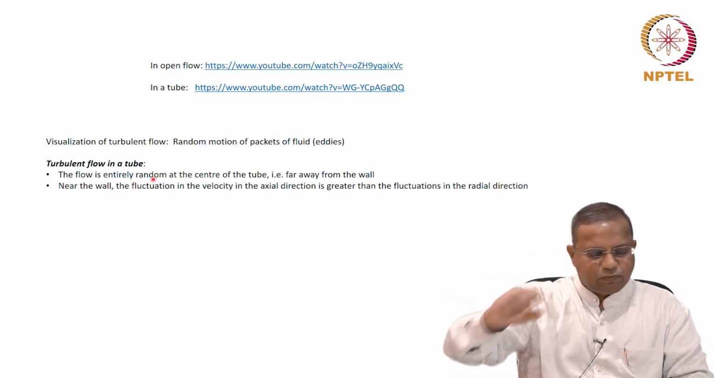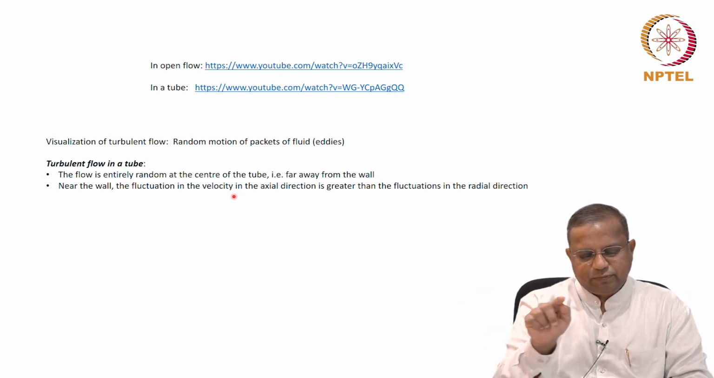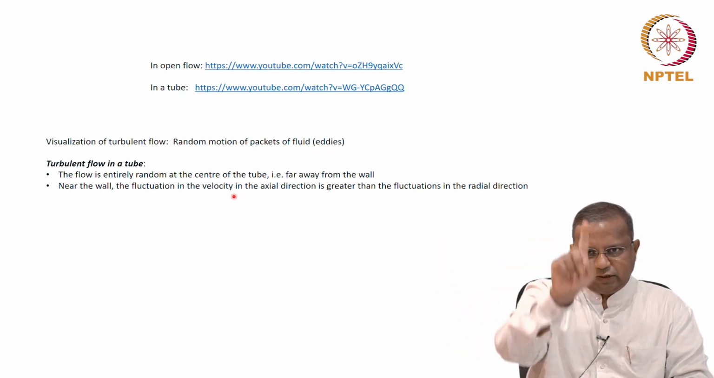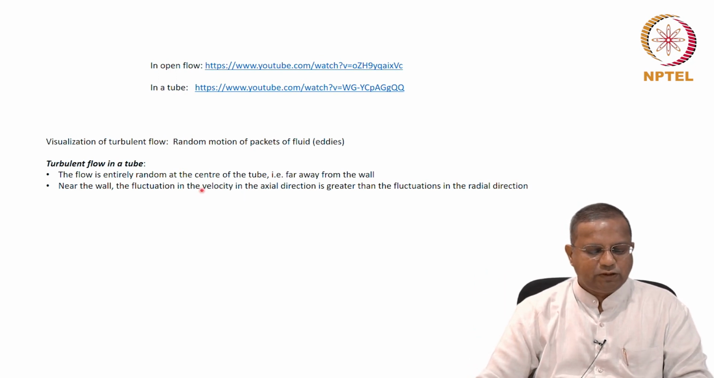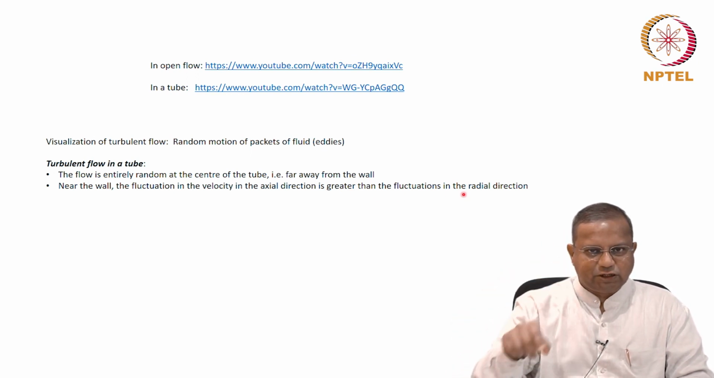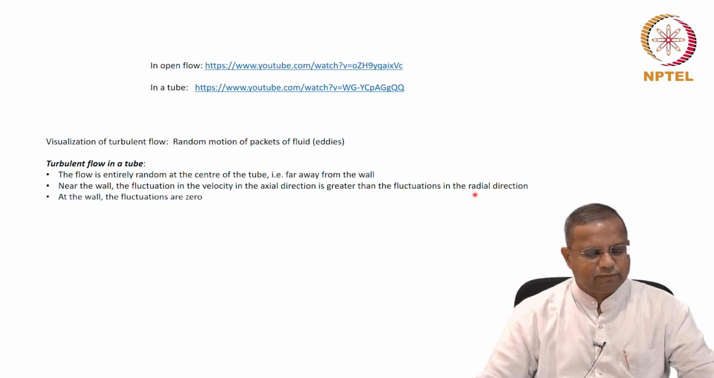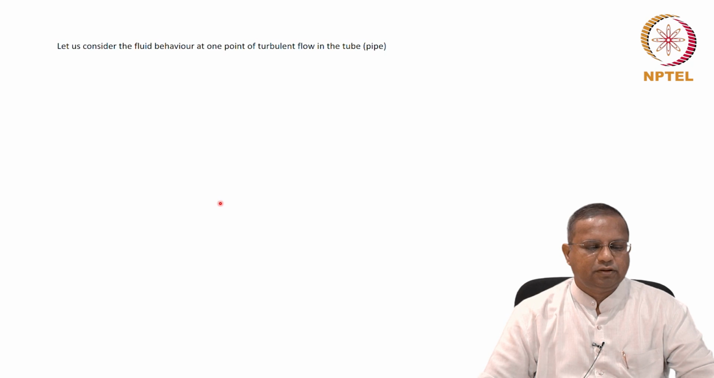Near the cylindrical wall, the fluctuation in velocity in the axial direction is greater than the fluctuations in the radial direction. Okay, we are looking at this tube. This is the radial direction all over. This is the axial direction, the direction in which the flow is occurring. The V dash, the fluctuating component, is higher in the axial direction compared to the radial direction. And at the wall, the fluctuations are 0. The layer closest to the wall sticks to the wall, it doesn't move, and the fluctuations are 0.